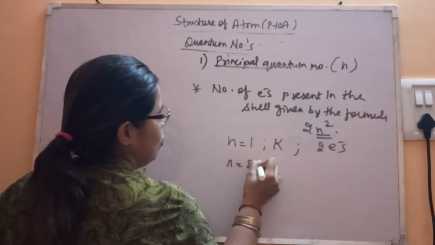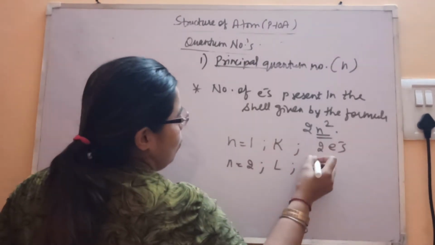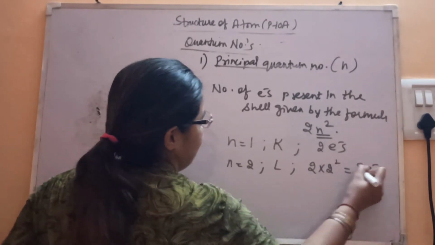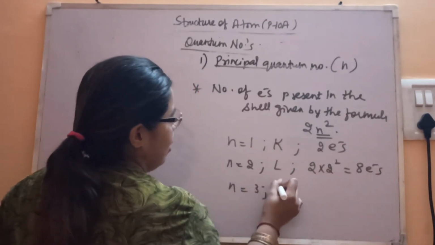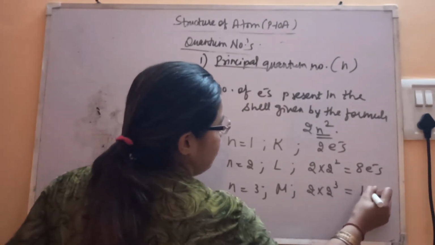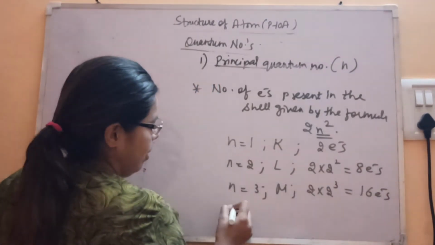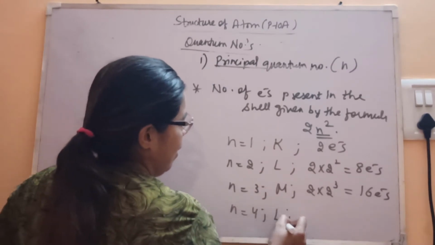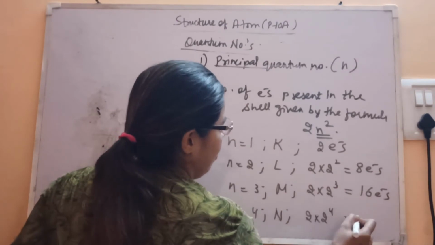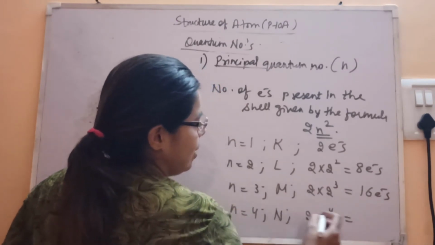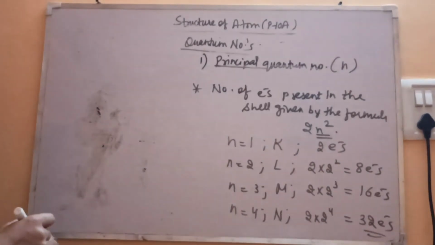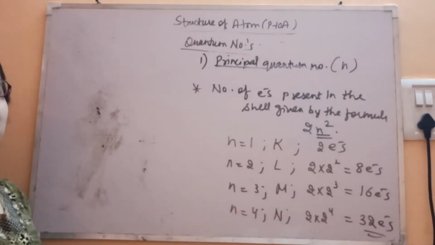If n is equal to 2, L, you substitute 2 into 2 to the power 2, 2 into 4, which is 8 electrons. Then n is equal to 3, M shell, 2 into 3 squared, 2 into 9, which is 18 electrons. Then n is equal to 4, N shell, 2 into 4 squared, 2 into 16, which is 32 electrons. So in this way, the electrons will be distributed. We'll see the next one then.